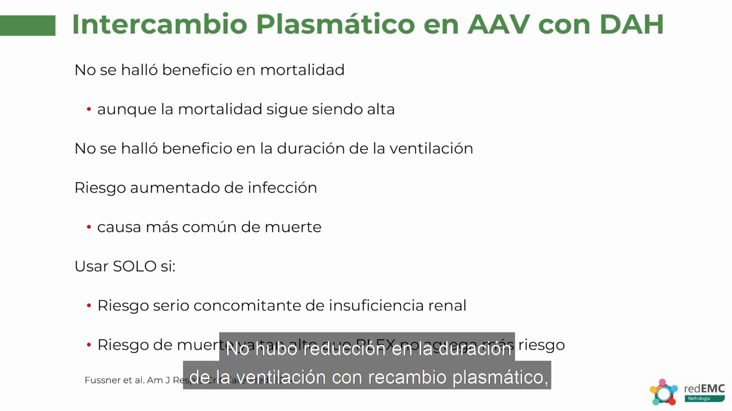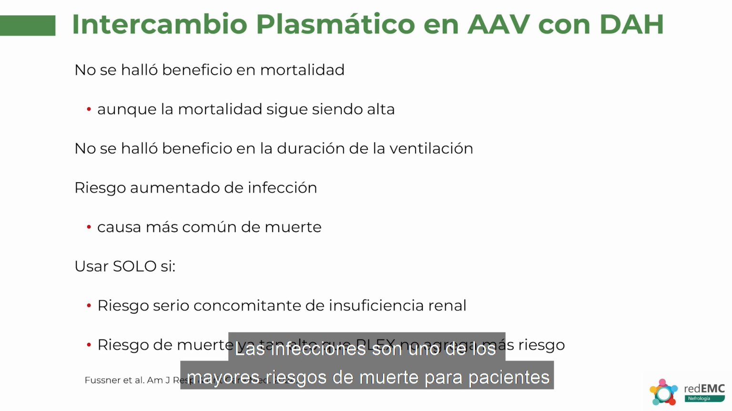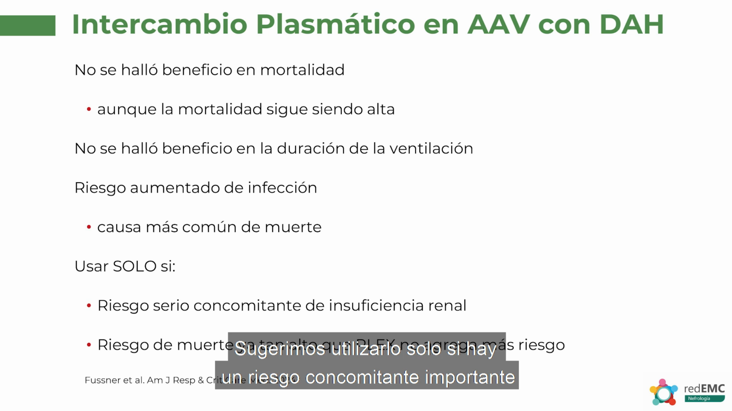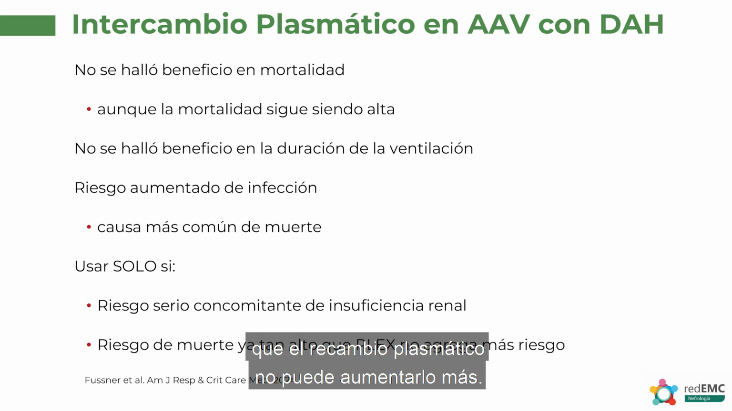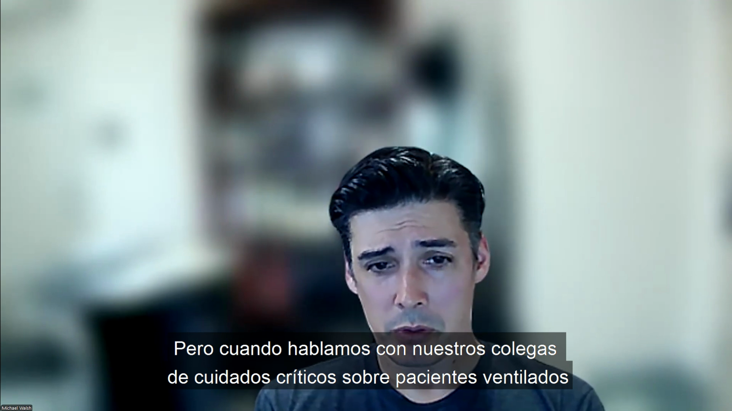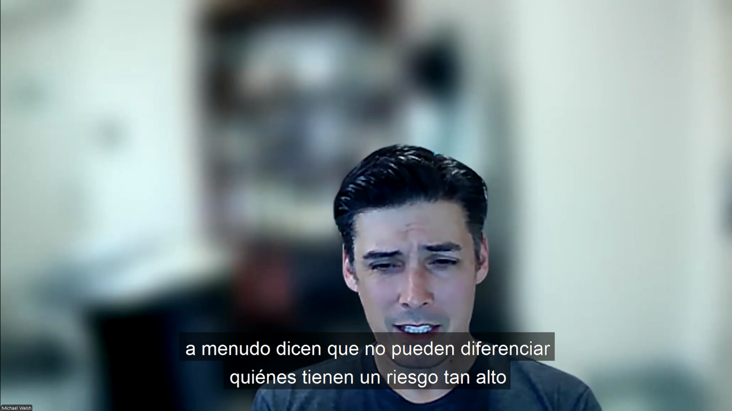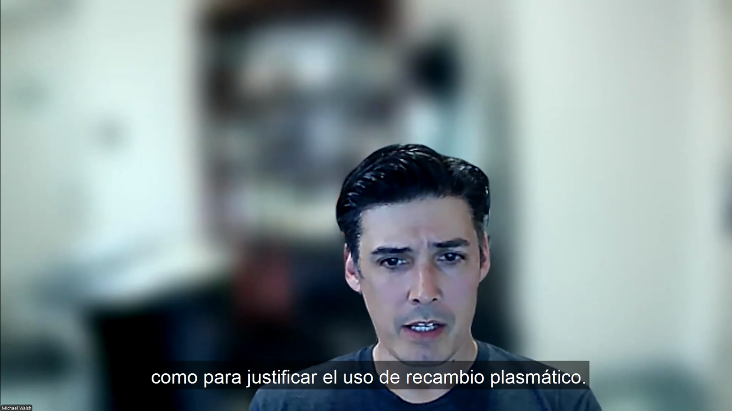There was no reduction in duration of ventilation with plasma exchange, and it does still increase the risk of serious infections. And infections are one of the largest risks of death for patients who have severe alveolar hemorrhage. So we suggest that it's only used if there is a concomitant serious risk of kidney failure, or the risk of death is so high that plasma exchange can't possibly add to that risk. But when we talk to our critical care colleagues for patients who are ventilated because of their diffuse alveolar hemorrhage, they often say that they can't really differentiate who is at such high risk that it's worthwhile using plasma exchange for.